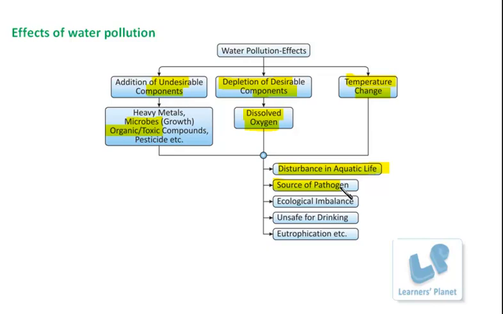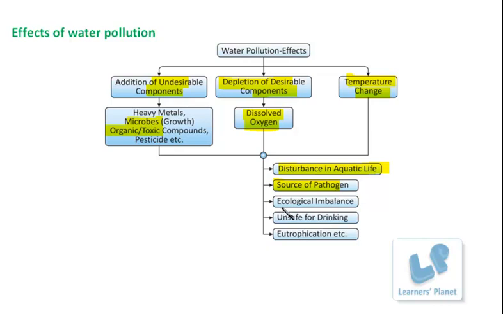These compounds are present, and microbial growth takes place over them. These microbes may or may not be pathogenic. If they are pathogens, they are going to cause disease in different organisms. So this polluted water can serve as a means of spread of different diseases.